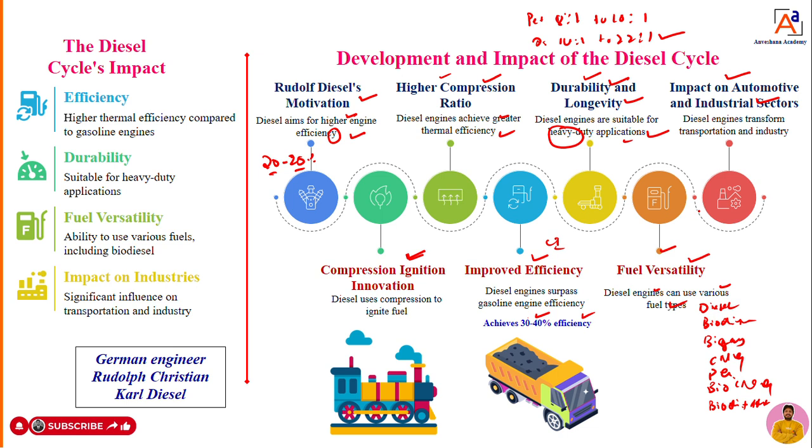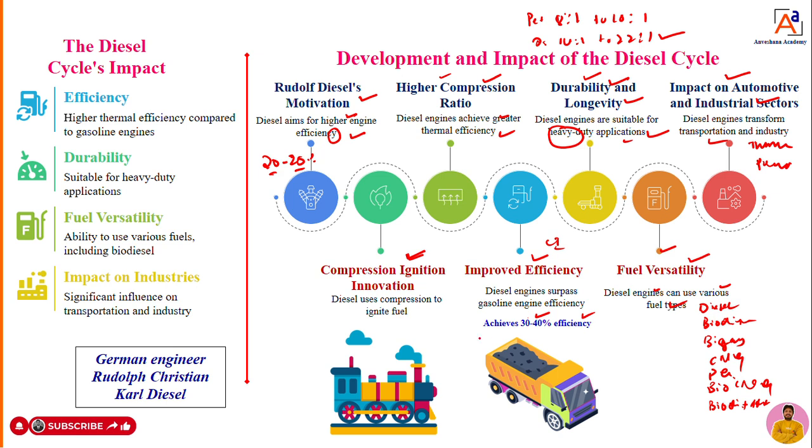Also in transportation, like bus transportation and ship transportation, people started to use it as they required high thermal efficiency and more power. This was the history of the diesel cycle.